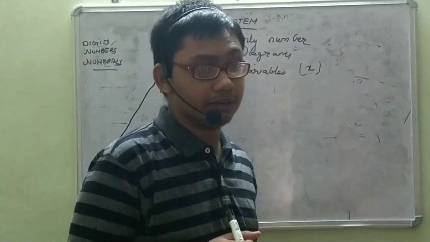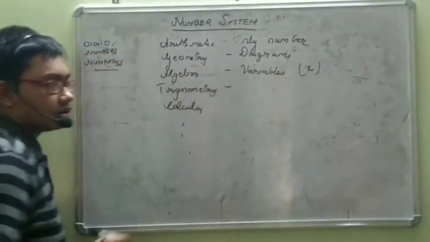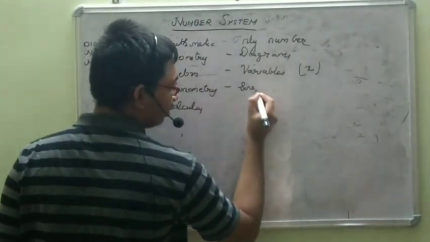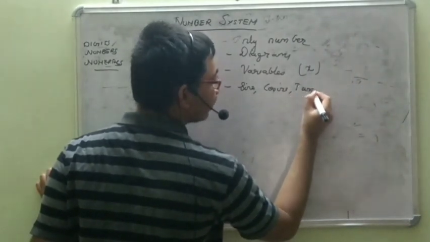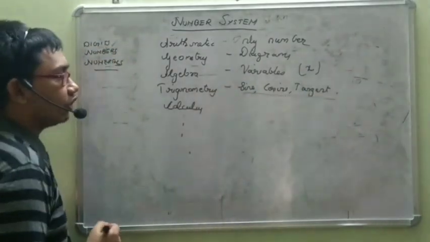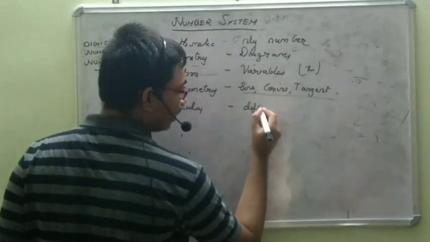Trigonometry deals with ratios like sine, cosine, tangent and such things. Basically these are the three principal ratios of trigonometry. Calculus deals with differentiation and integration.